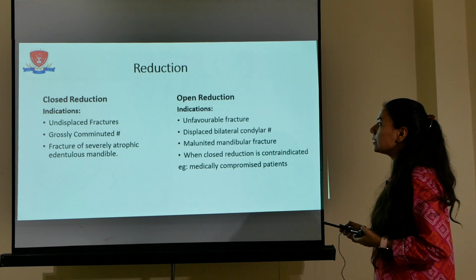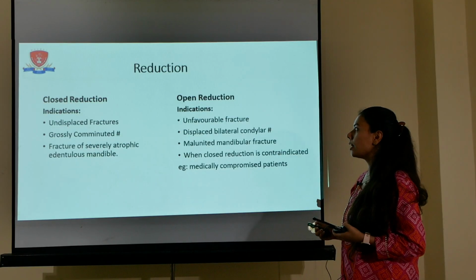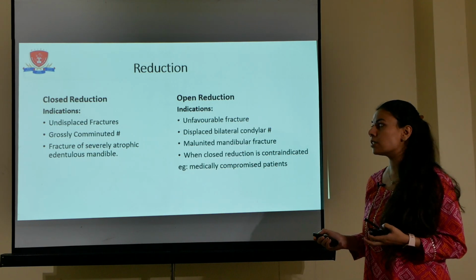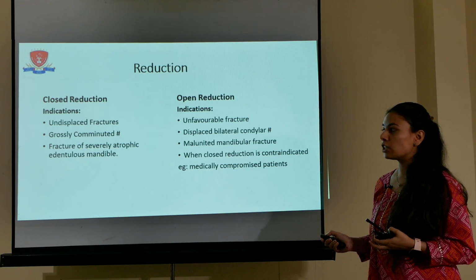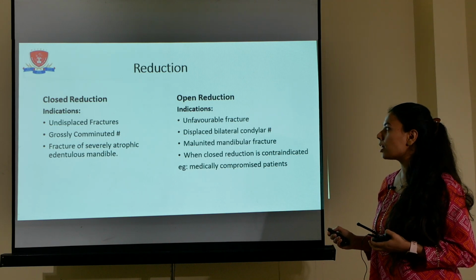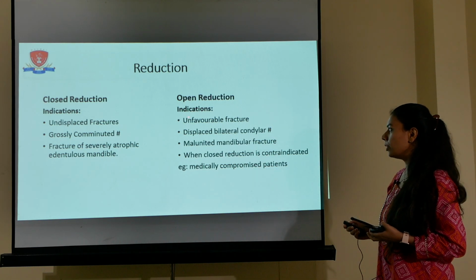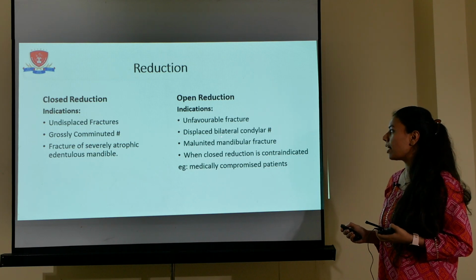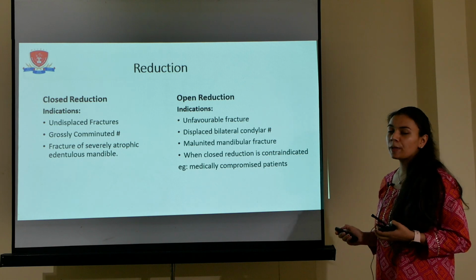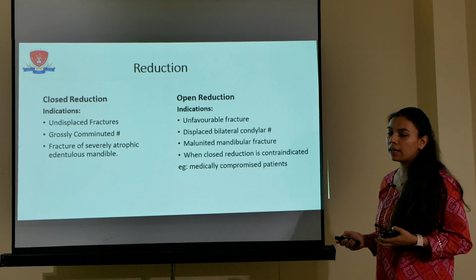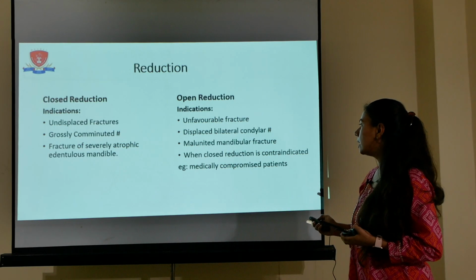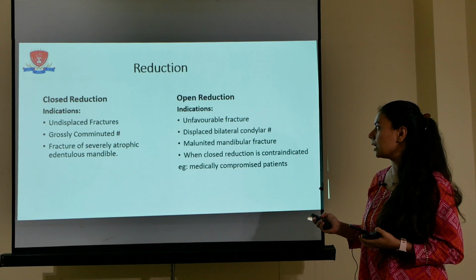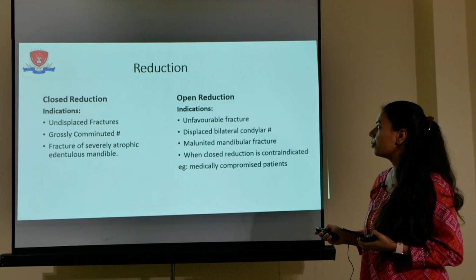Now the reduction, as I discussed before, is of two types: closed reduction and open reduction. The indications of closed reduction are undisplaced fractures, grossly comminuted fractures, and fractures with a severely atrophic edentulous mandible. Indications of open reduction involve unfavorable fractures, displaced bilateral condylar fractures, and malunited mandibular fractures, and especially when closed reduction is contraindicated, in patients who are medically compromised, who have seizures or some medical issue. In such cases, open reduction is preferred.